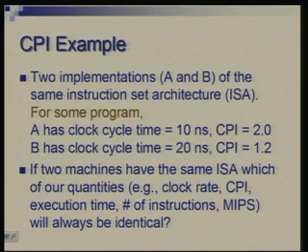Number of instructions, because it is the same program expressed in the same instruction set. Other things could vary. Clock rate is given to be varying, CPI is given to be varying, MIPS or the rate at which instructions are done will vary, and so would be the execution time. It's only the number of instructions executed that will remain unchanged.